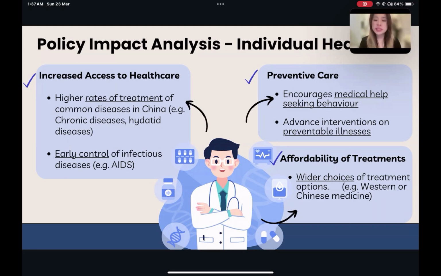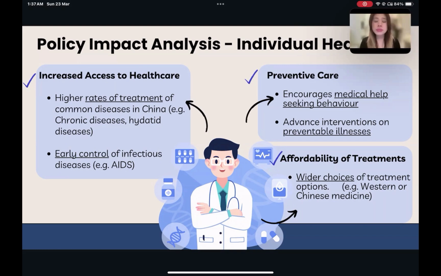Firstly, one significant outcome of this policy is the increased access to health care. This has led to higher treatment rates of common diseases and allows early control of infectious diseases like AIDS. Another focus is on preventive care. The policy encourages individuals to seek medical help early, promoting a culture of health awareness.